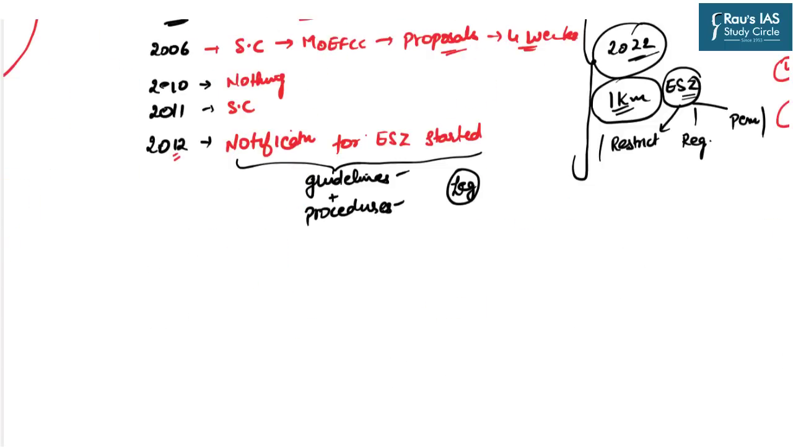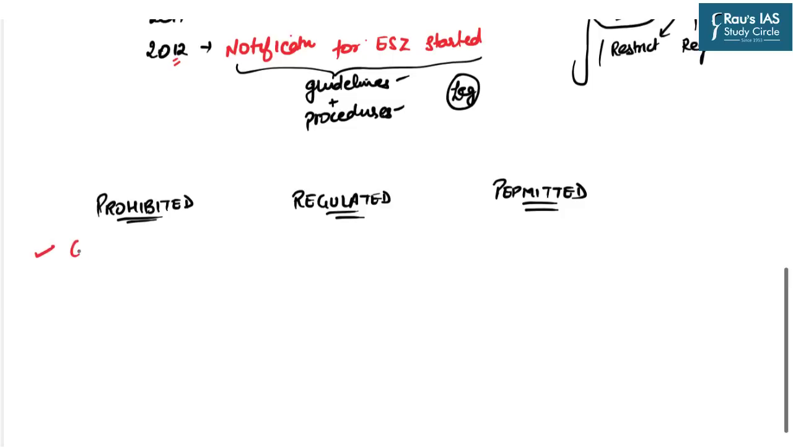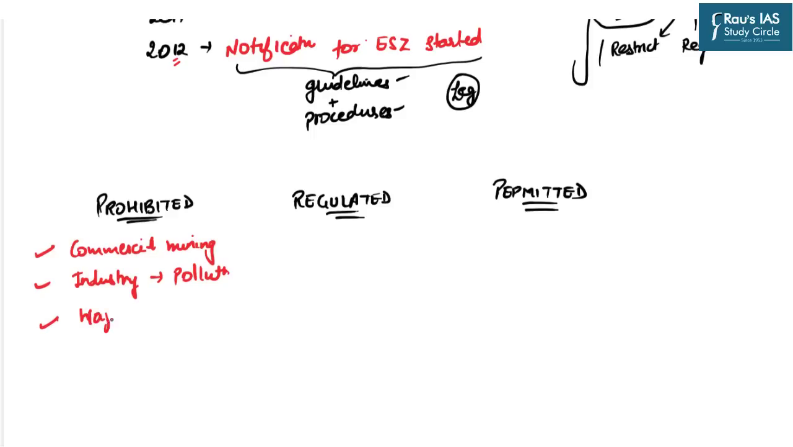Now we shall also look at certain activities which are prohibited, regulated and permitted within the ESZ. So first, commercial mining is prohibited. Second, all those industries which cause pollution are also prohibited, for obvious reasons. Similarly, production of hazardous wastes and discharge of various effluents which might lead to pollution are prohibited.